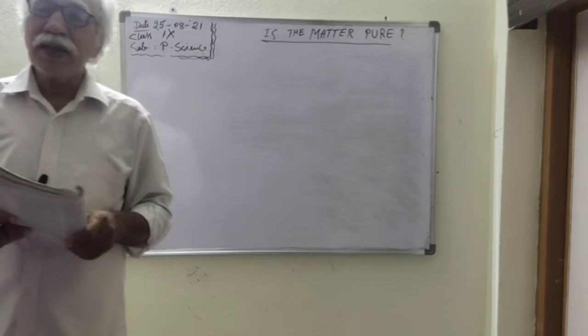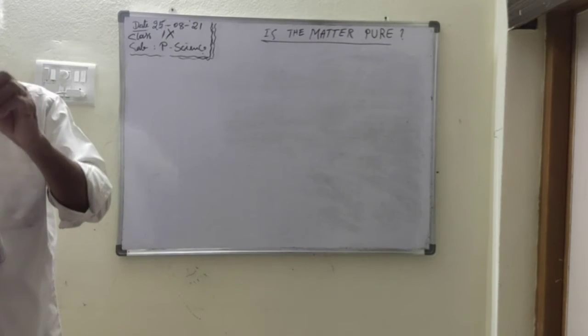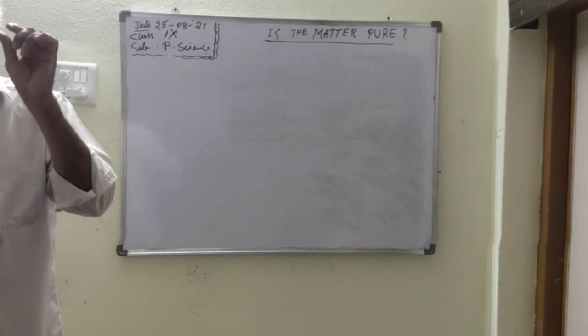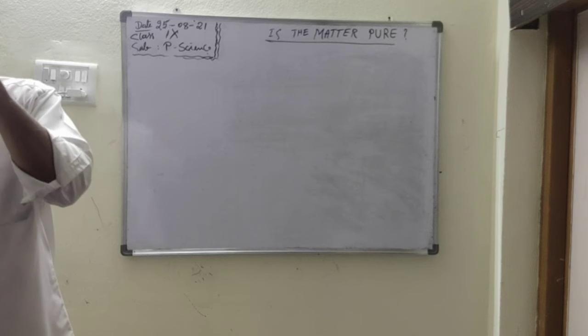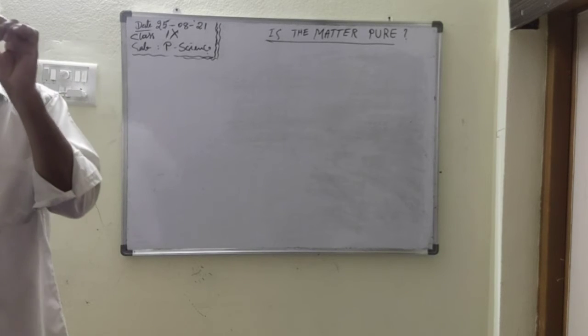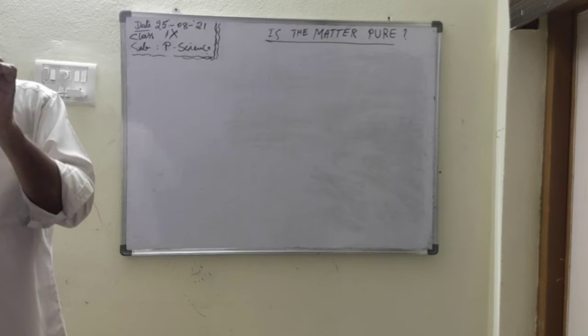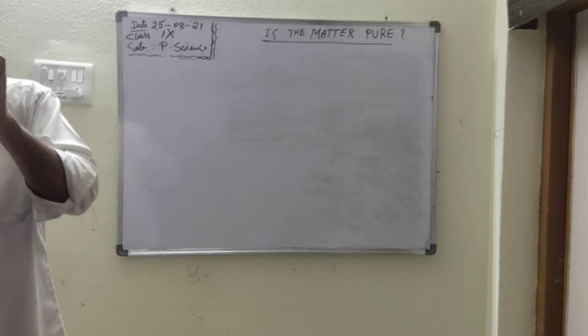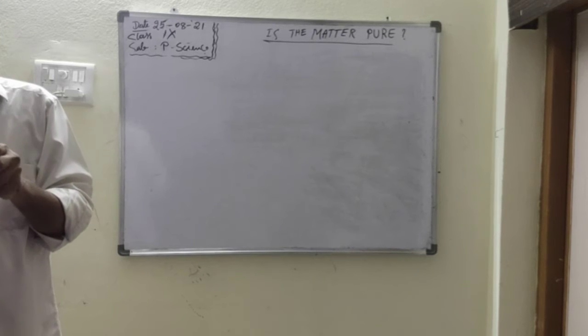Next one, Tyndall effect. So what is the Tyndall effect? Tyndall effect means when light touches the colloidal particles, the light scatters. So this scattering of light on striking the particles in the solution is called Tyndall effect.